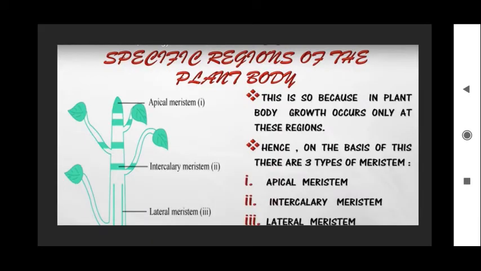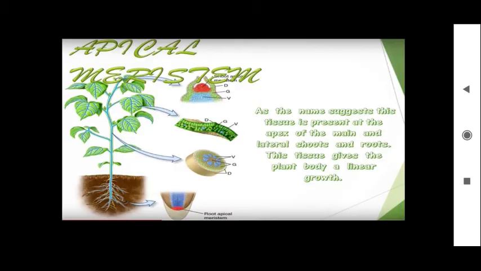As I told, there are three types. This is because the three types of meristems are present in different positions. Apical meristem, can you see the position? Intercalary, where it is present, and lateral, where it is present. So what is this apical meristem? As the name suggests, it is present in the apex. Apex means the tip of the root and the shoots. So they help in the plant's linear growth. Linear means lengthwise. The roots go on extending downwards, and the apex, the tip of the shoot system, also goes on extending. So apical meristem helps in the lengthwise growth of the plant.